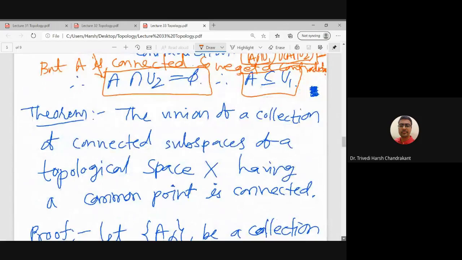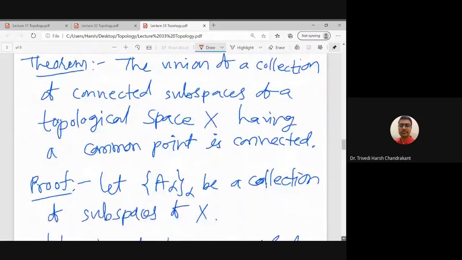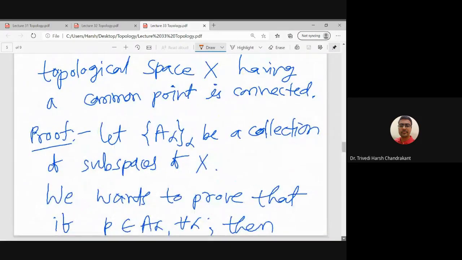So this theorem is regarding that. Here in the lemma we have taken only one connected subset of the disconnected space. But this theorem says that if I have a collection of connected subsets of a given topological space X, and it has a common point, then its union is also connected.